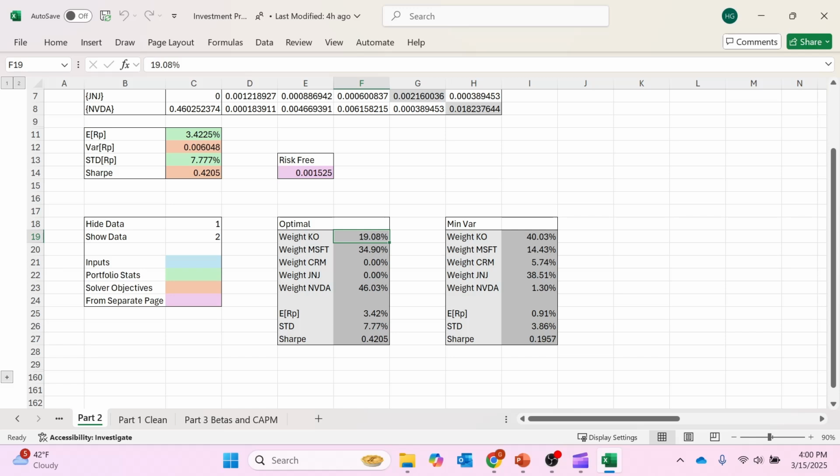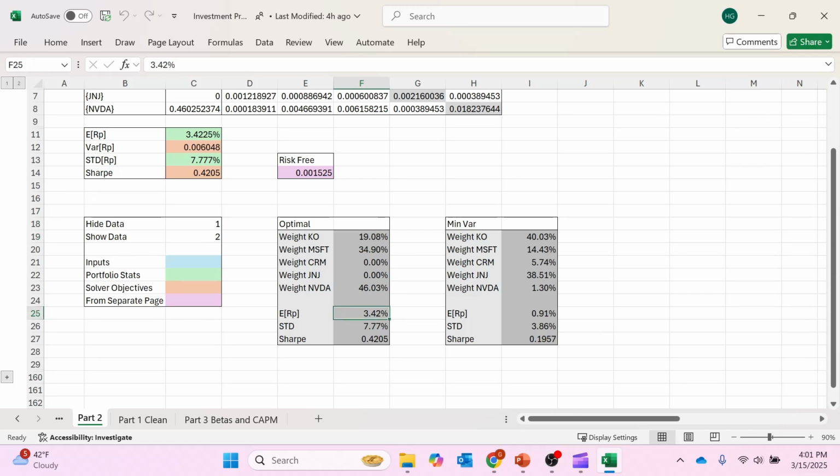And this could be due to the reason that you're not putting anything in Johnson & Johnson or Salesforce. Salesforce, like we've shown before, moves very similarly and has a high covariance with NVIDIA. So if NVIDIA performs better and they're moving in the same direction, then there would be no benefit to investing in Salesforce over NVIDIA. Similarly with Coke and Johnson & Johnson, since they have a high covariance and Coke outperforms it, it's better to just put it all in Coke.